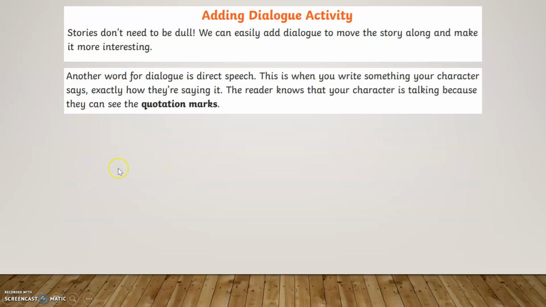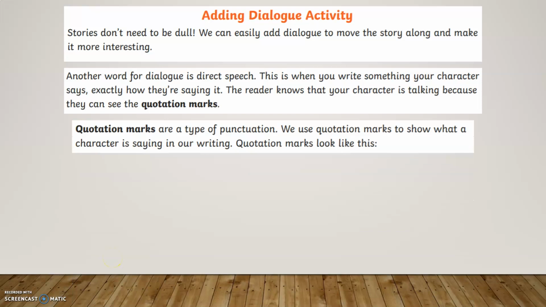Another word for dialogue is direct speech. This is when you write something your character says exactly how they are saying it. The reader knows that your character is talking because they can see the quotation marks, or the speech marks as they're known as well.